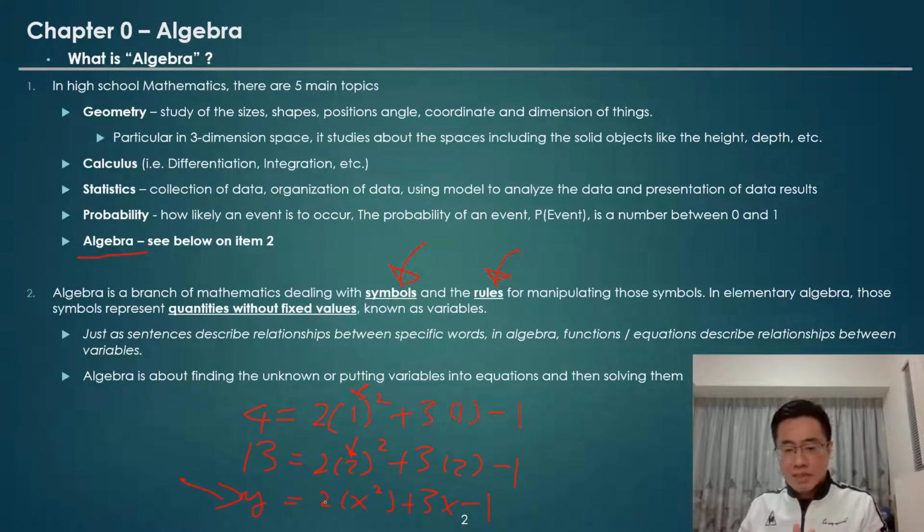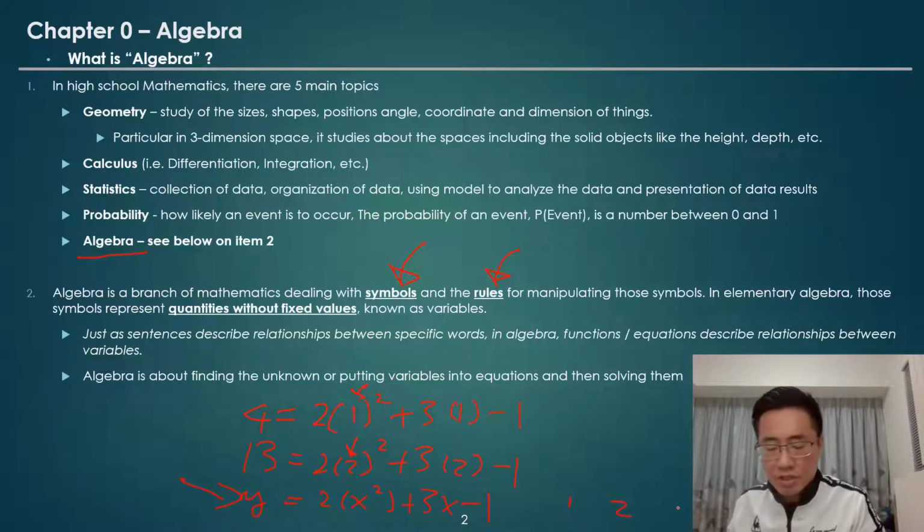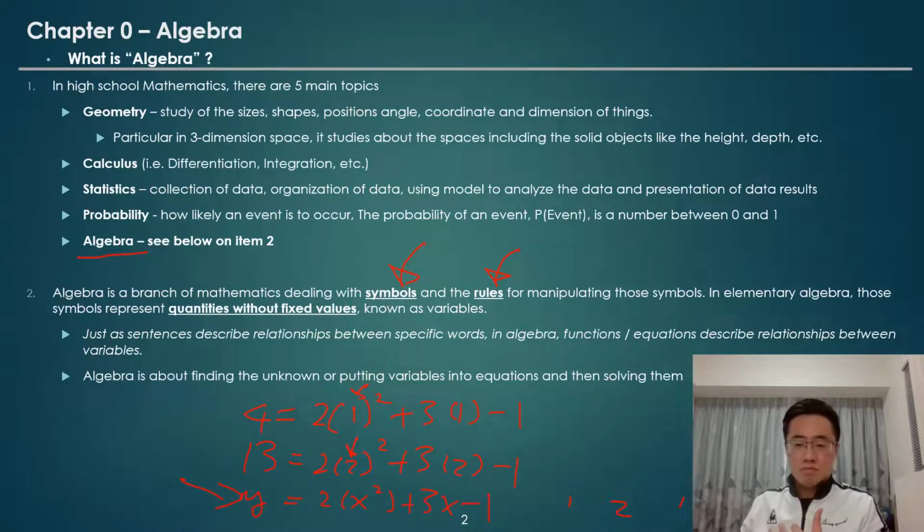In this expression you can immediately see the relationship between x and y, because x can take on not only 1 or 2, but also different real values, for example 100 or 1.1. Given the value of x inputted into the expression, it will give you one and only one output value of y.